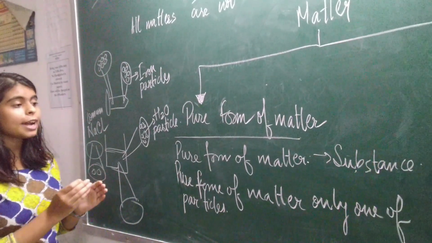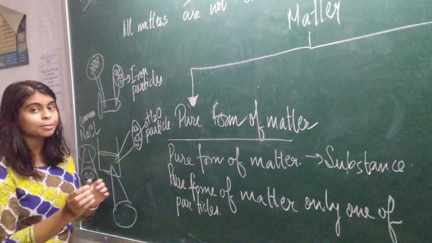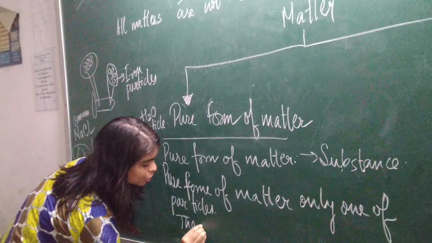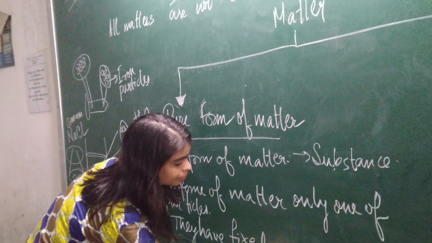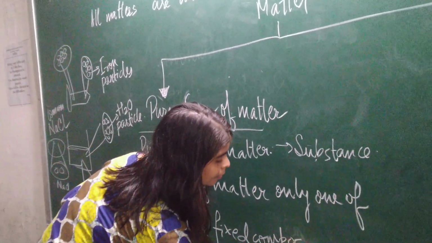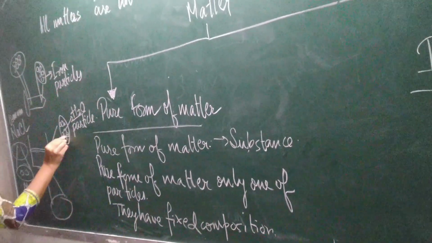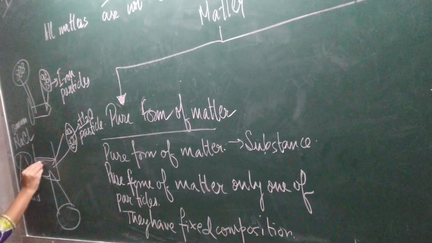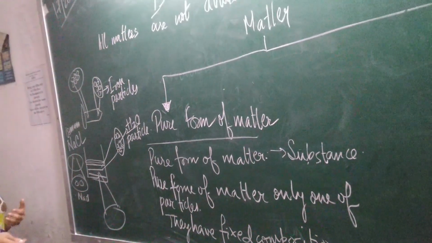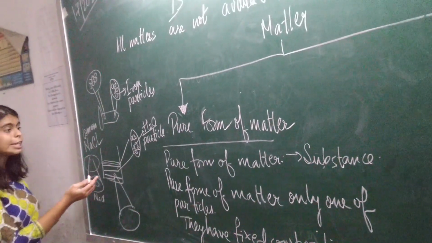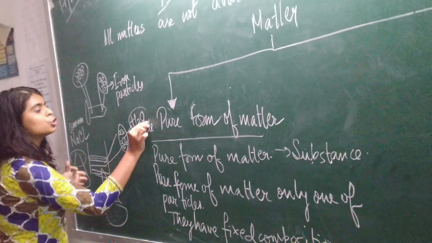Now, since they have only one kind of particles, this pure form of matter, the substance, has fixed composition. That means wherever you take, you will find H2O, here H2O, everywhere, from every layer of water you will see that each layer has one composition, that is H2O.